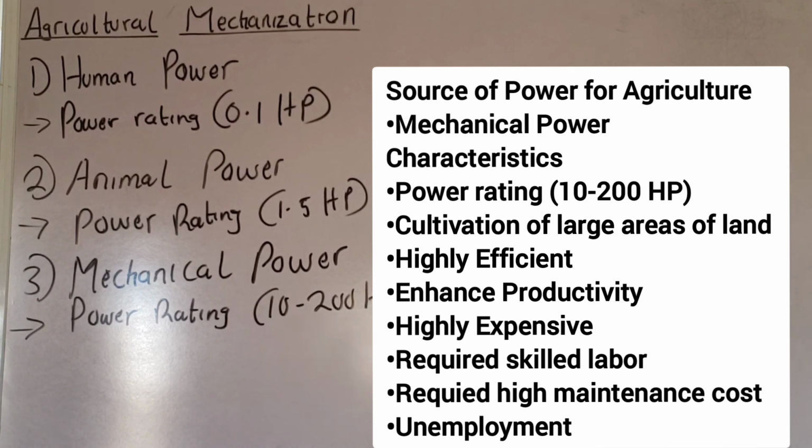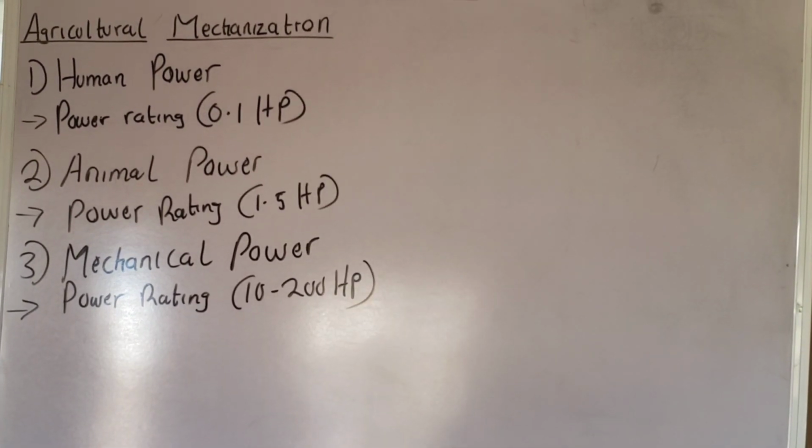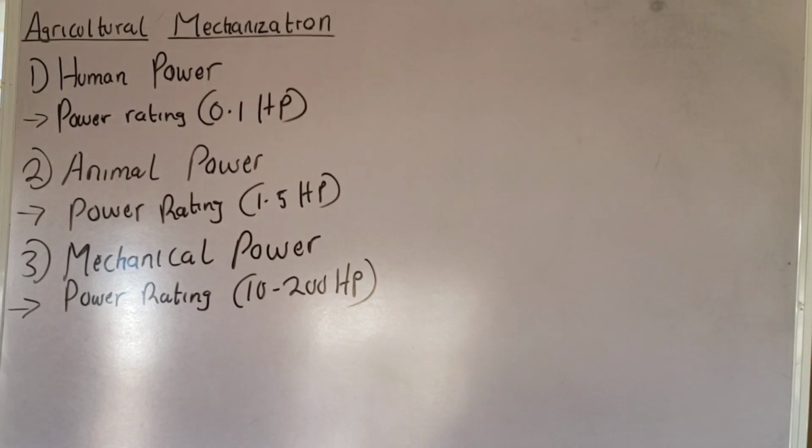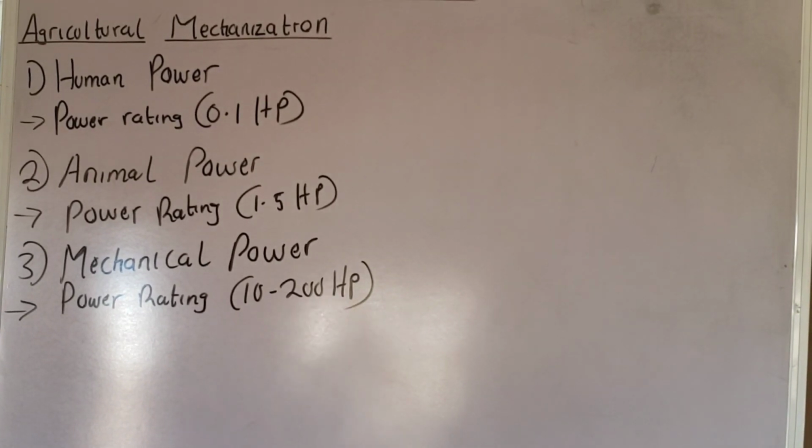Hence, there is unemployment. For example, let's say the work that 200 laborers are supposed to do, you just use a tractor or any other farm machines to do the job. You can see now. So because the farm machine has substituted the work that humans are supposed to do, this leads to unemployment. You understand?